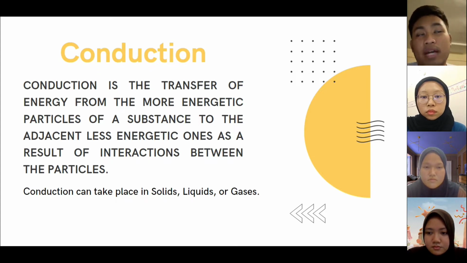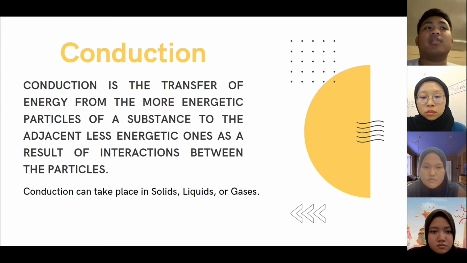What can be understood here? Conduction is a transfer of energy from particles that have high energy to particles with less energy. As an example of a high energy source, a lit candle, and less energetic particles, a spoon. Originally, the temperature of the spoon was very cold, and when the spoon was placed on a burning candle for a few minutes, the temperature changed.